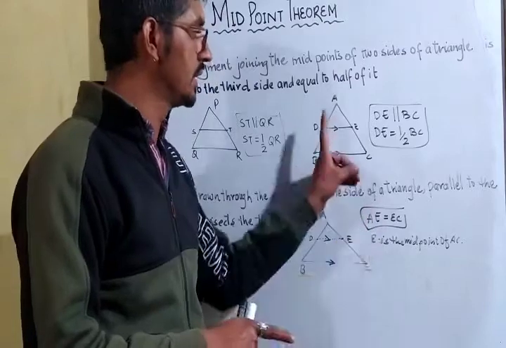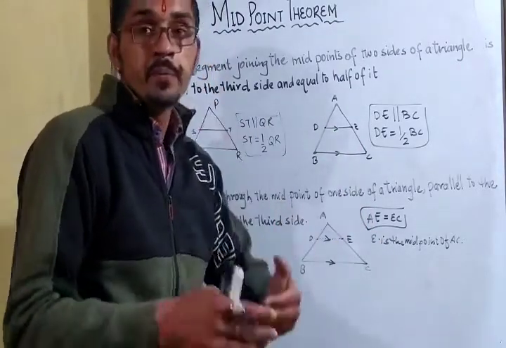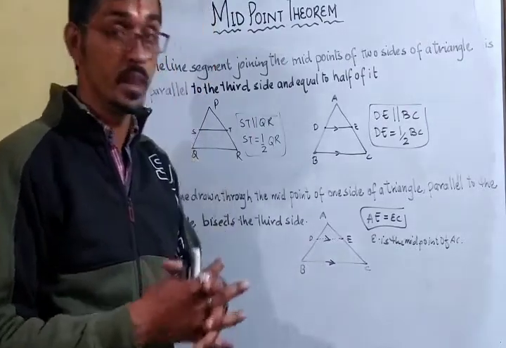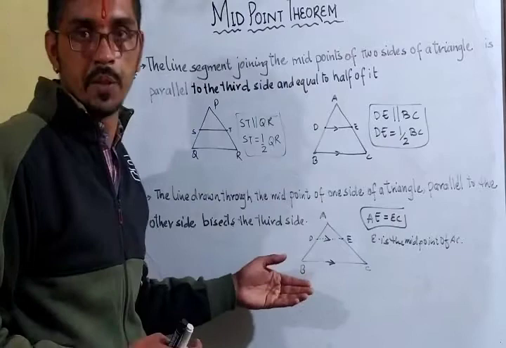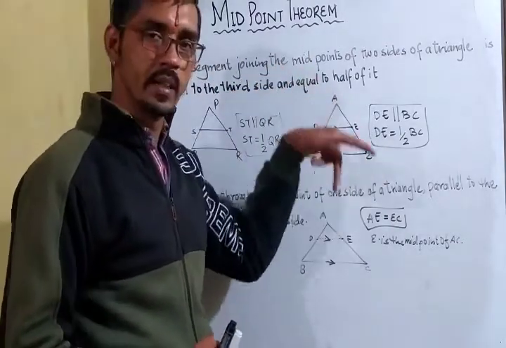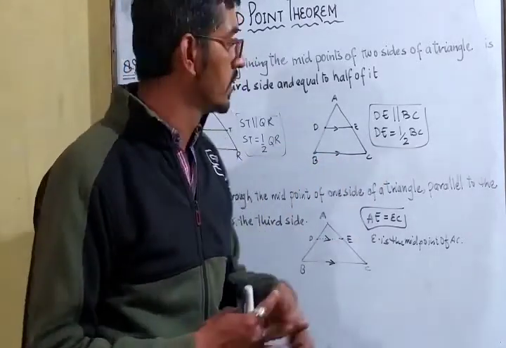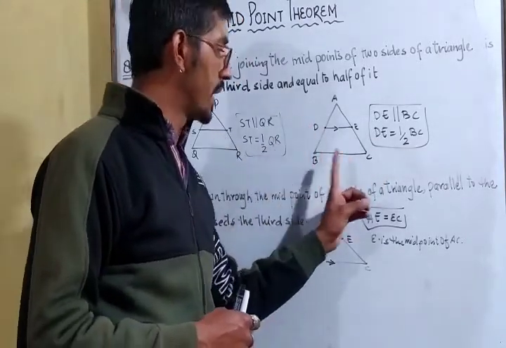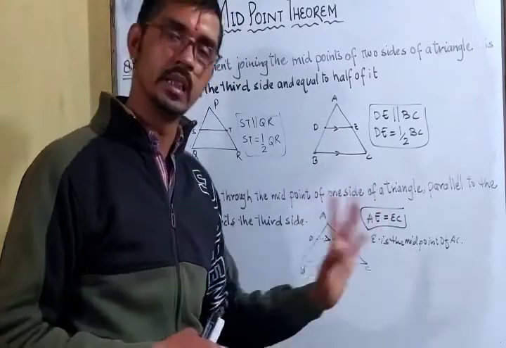So these are the two theorems which we will use in exercise 8.2, and they are very important, and the names are the midpoint theorem and the converse of the midpoint theorem. The midpoint theorem says कि अगर किसी ट्राइंगल के दो साइड्स के मिड पॉइंट को अगर हम जोड़ दें विद द हेल्प ऑफ अ लाइन सेगमेंट, so it will be parallel to the third side and it will be equal to half of the third side.